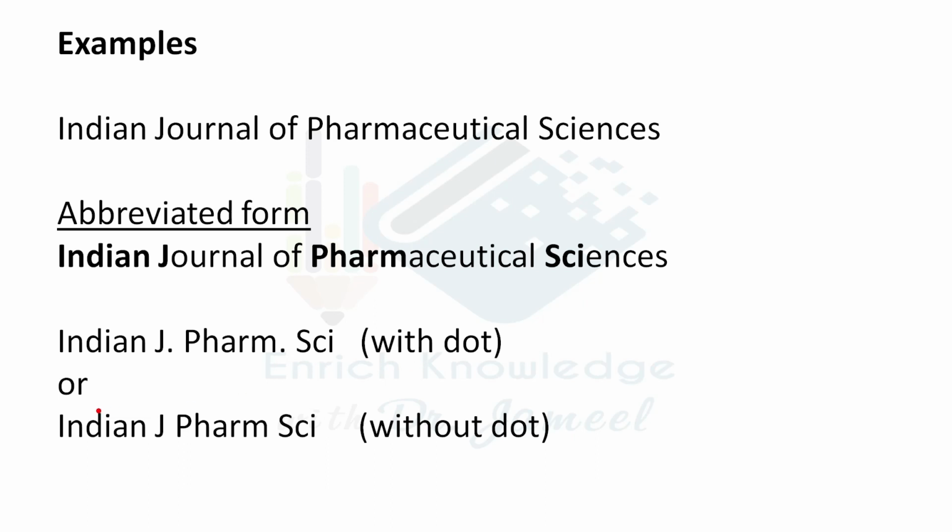Sometimes we can also write it without dots: Indian J Pharm Sci. So we have to look at the instructions for authors. Sometimes the journal will require the abbreviated form with dots, or sometimes without dots. In coming slides I am going to explain the abbreviated forms both with dots as well as without dots.